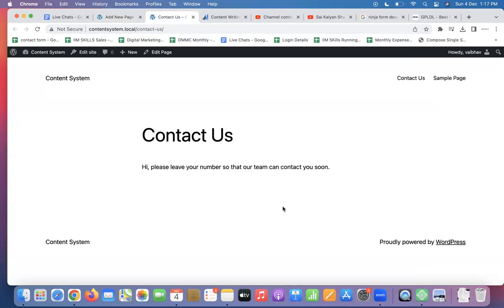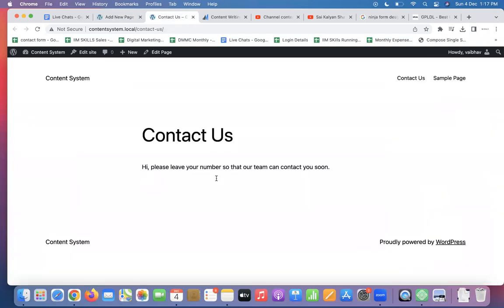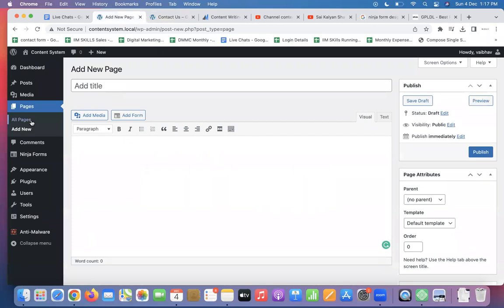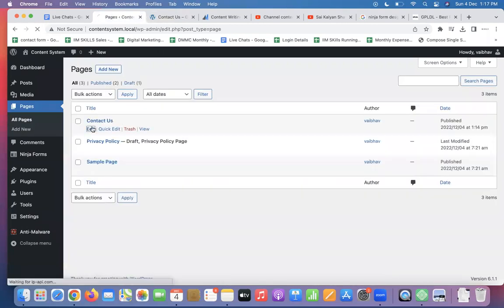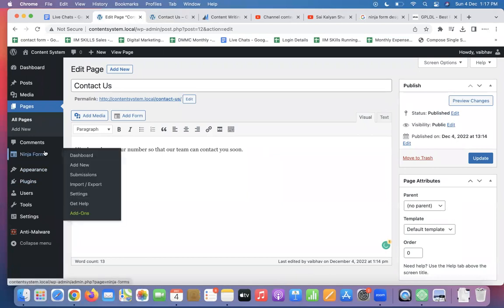But when you go to my Contact Us page, you typically have a form to install, and then people with the help of that form can fill out an application through which they can reach out to you. In this Contact Us page, there is no form. So what I did, I created a form, Contact Us. I'm going to edit that now. Okay. I installed a plugin named Ninja Form.